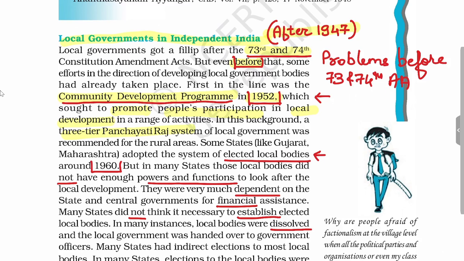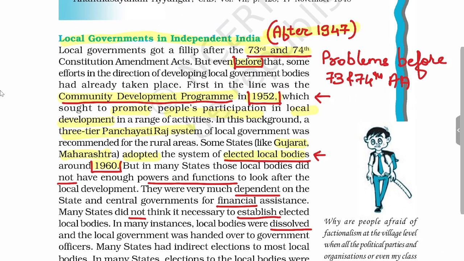Apart from that, based on the recommendations of this committee, three-tier local bodies were adopted in states like Gujarat, Maharashtra, and they were elected local bodies around 1960s, but still there were many problems.